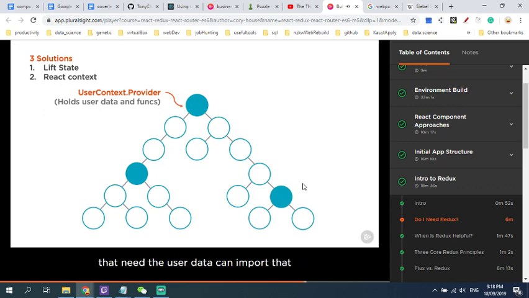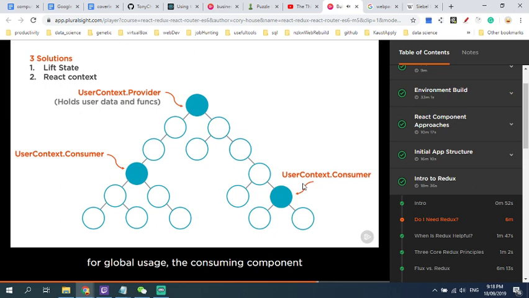So the 2 components that need the user data can import that user context and thus access the user's information via userContext.Consumer. Since context can also expose functions for global usage, the consuming component can also call the createUser function that's actually declared way up here in the top-level component if it's exposed via the user context provider. If you haven't tried context, it's certainly worth a look. It's built into React, it's quite elegant, and it's easy to learn.